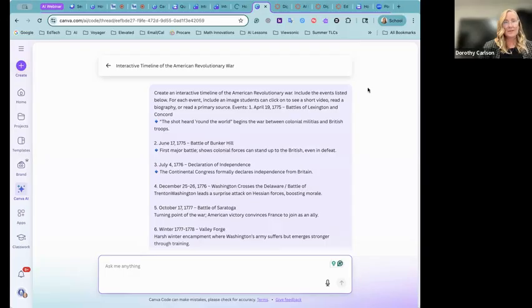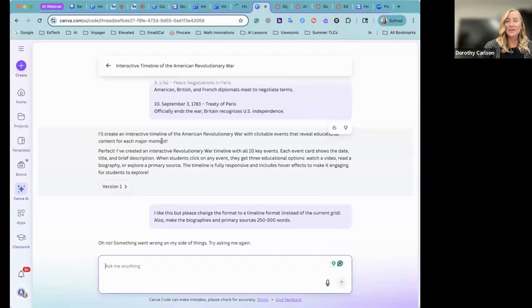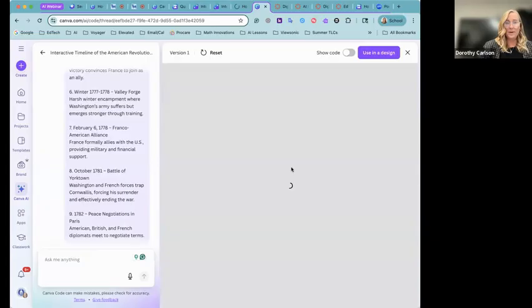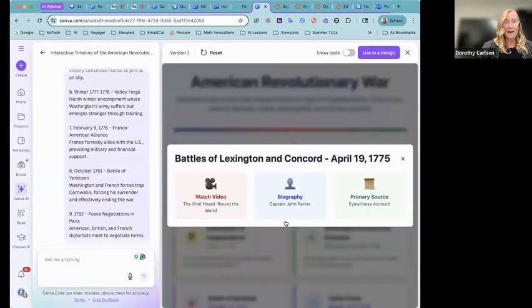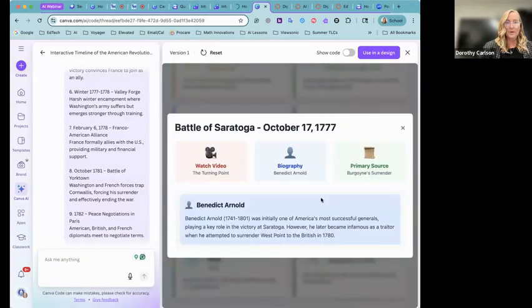And then I'm going to come down here and it says I'll create, and it'll give me version 1. So if I click on that version, I'll be able to take a look at what that looks like. And it's pretty good. So I can click on things and I like it. But I can click, and then for biography, it's got a short biography, but it's not quite what I wanted.